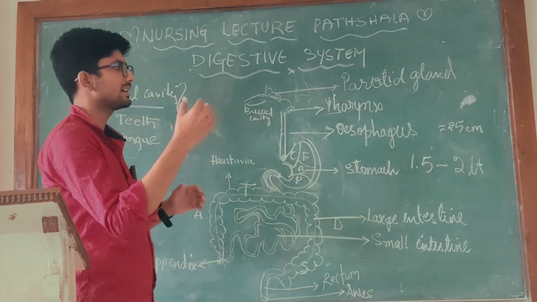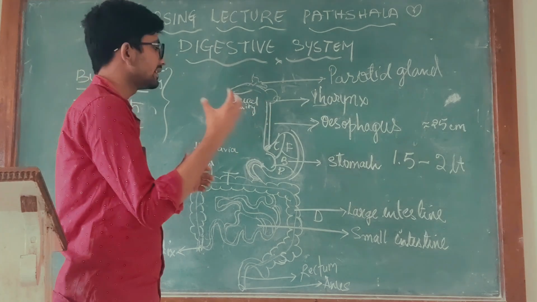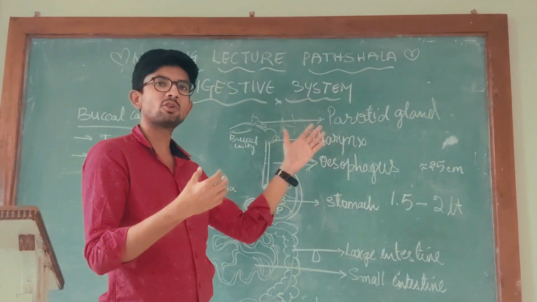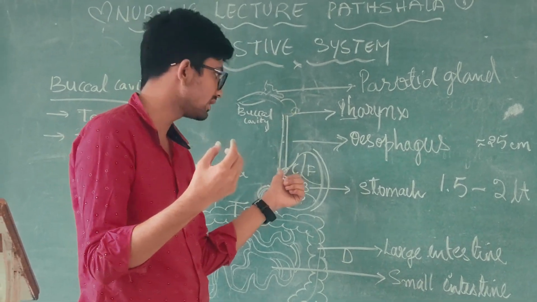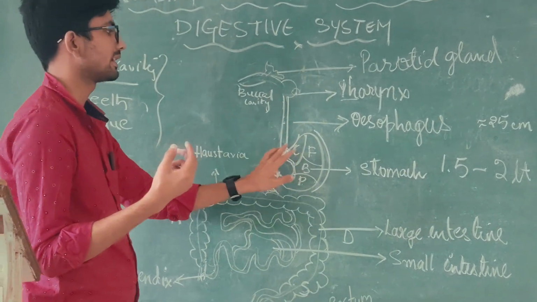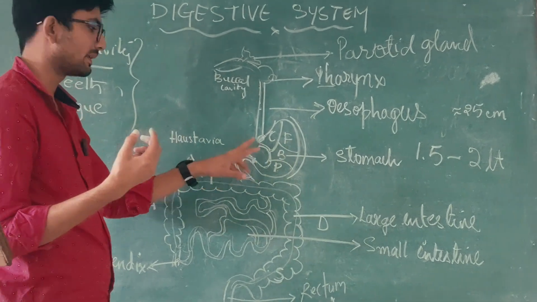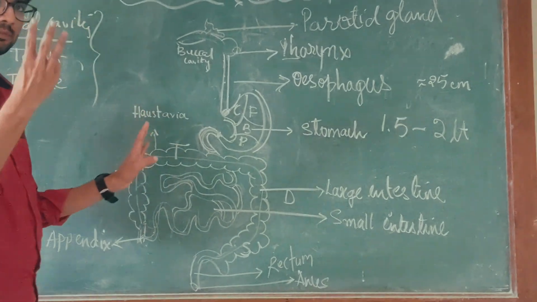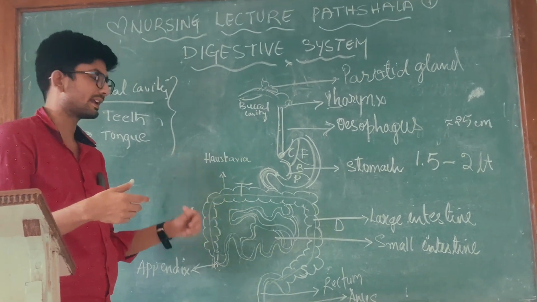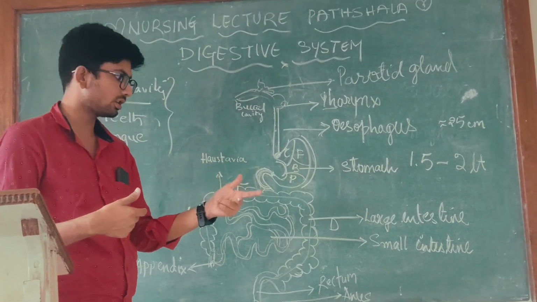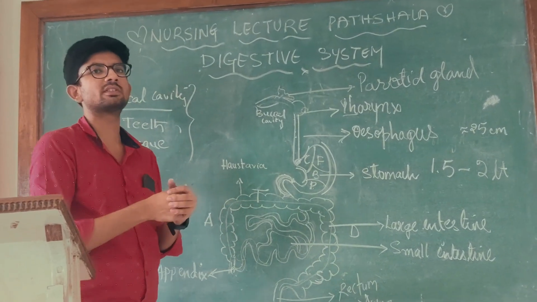Let's once again revise. The digestive system opens at the buccal cavity of the mouth, which has teeth and tongue, and then opens into the pharynx, and then into the esophagus. The esophagus has two sphincters, the esophageal sphincter and the cardiac sphincter, and then opens into the stomach. The stomach has four parts: cardiac, fundus, body, and pyloric, and then opens with the help of the pyloric sphincter into the small intestine. The small intestine has three parts: duodenum, jejunum, and ileum, and then opens into the large intestine. The large intestine has the ascending colon, transverse colon, descending colon, and sigmoid colon, then opens into the rectum and the anus. So this is how the process of digestion occurs in the body.